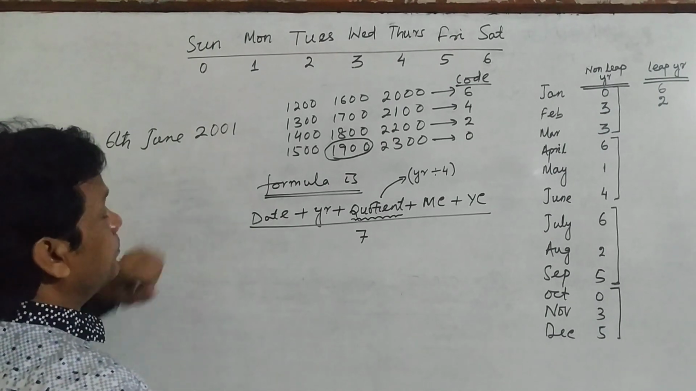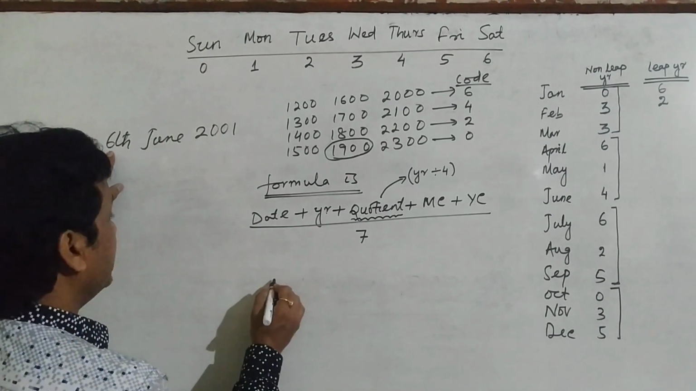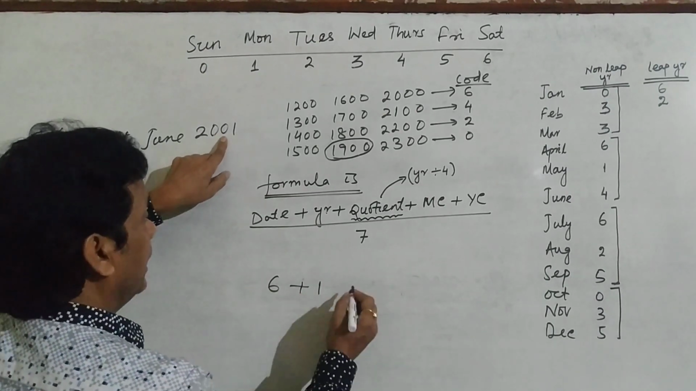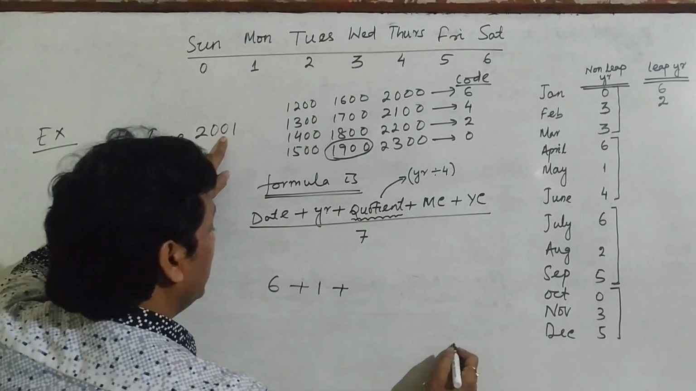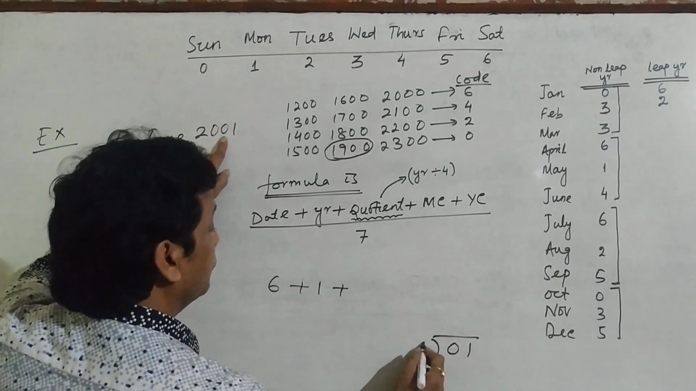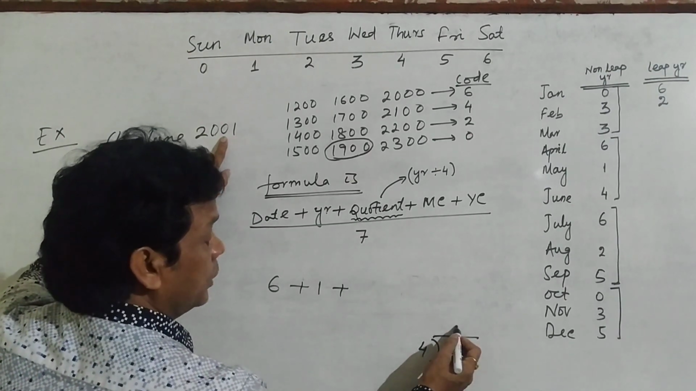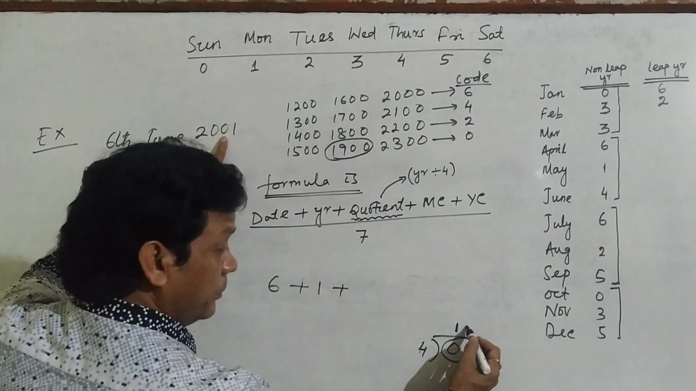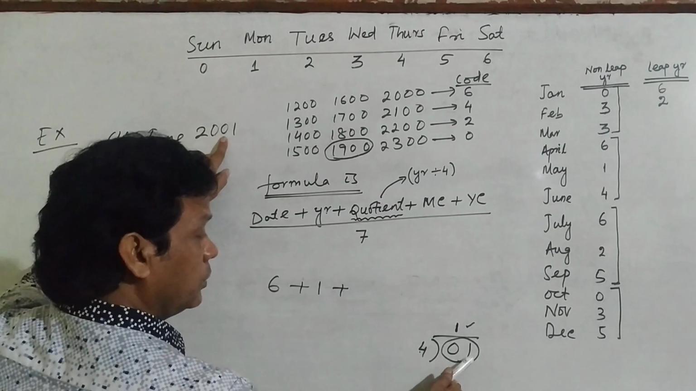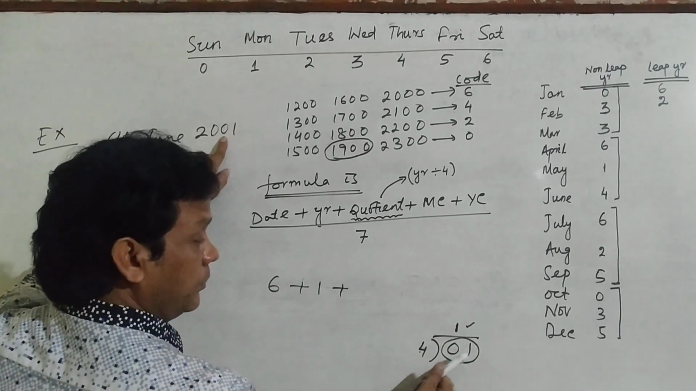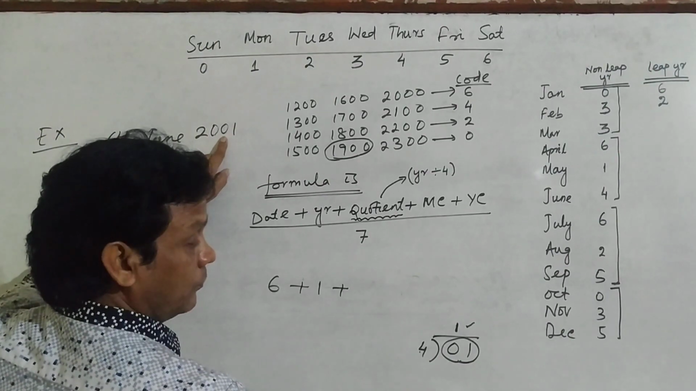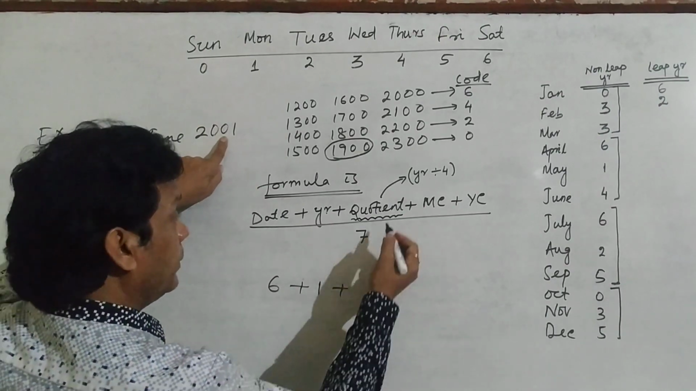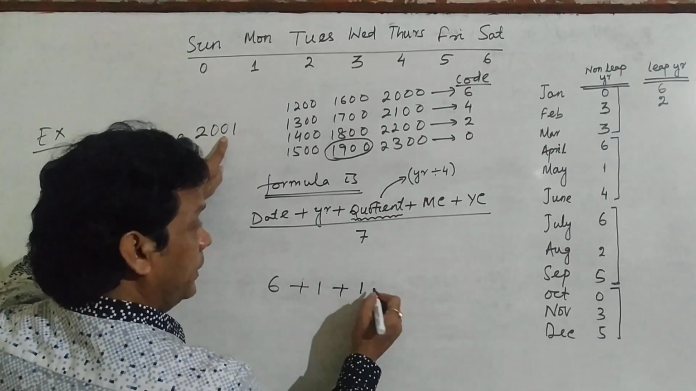So it is not a leap year. So day is 6 plus year is 01. That means simply 1. And plus quotient. Quotient means you should divide 01 by 4. Because if this result is less than 4, the answer will be the same thing. Same 01. It will be 02, then it will be 2. It will be 03, it will be 3. It will be 4, then you can divide. Okay, so that is the restriction, and nothing else.